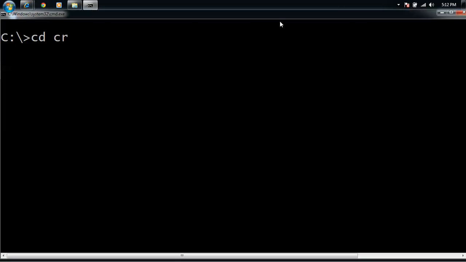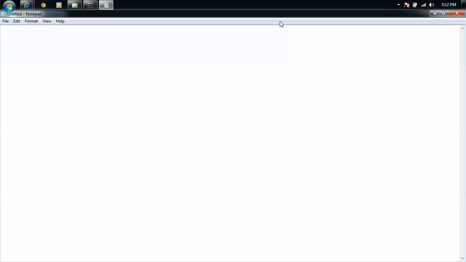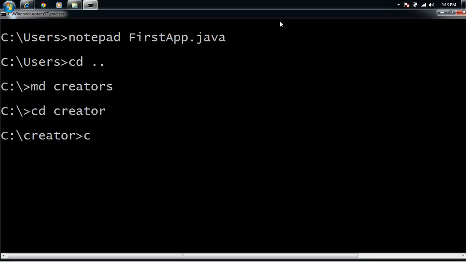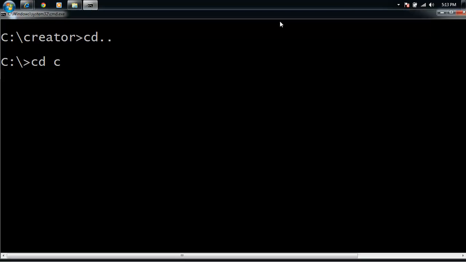Well, let me test with a simple application. Let me test the compilation and execution with a simple basic application. MD creators. Go to creators directory. Notepad FirstApp.java.